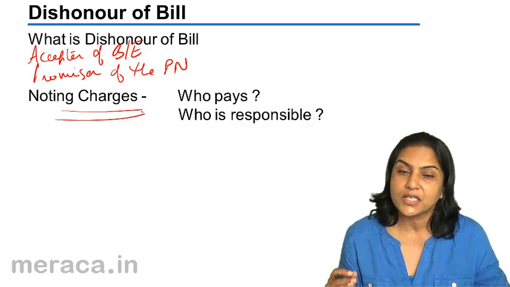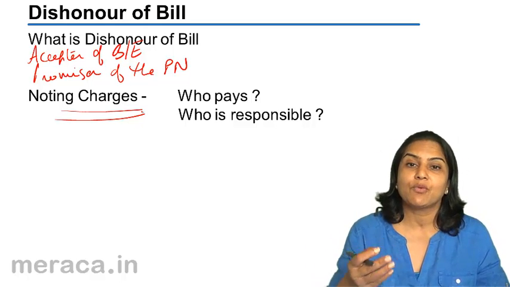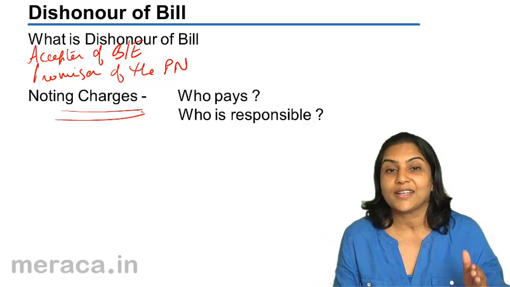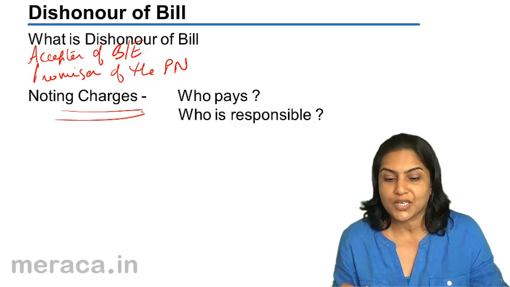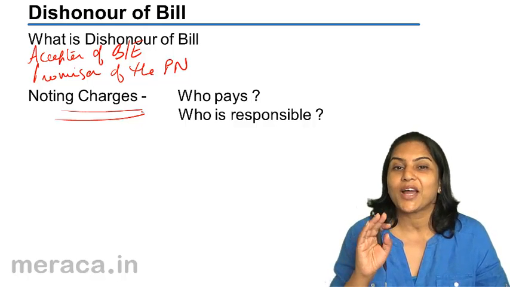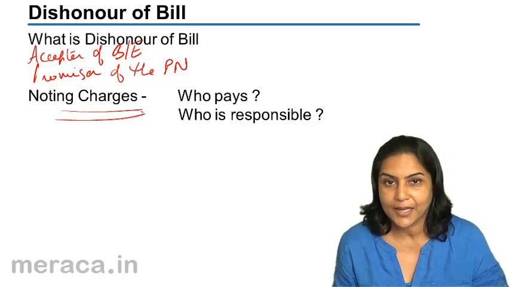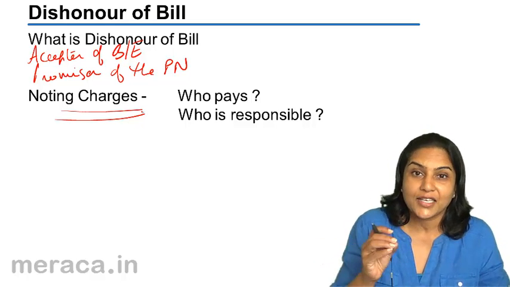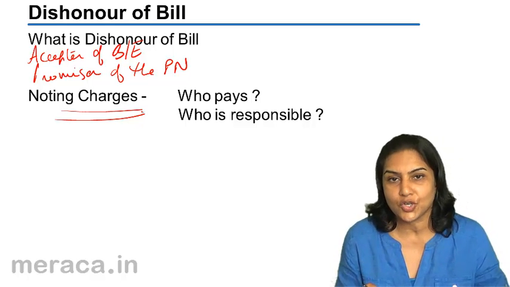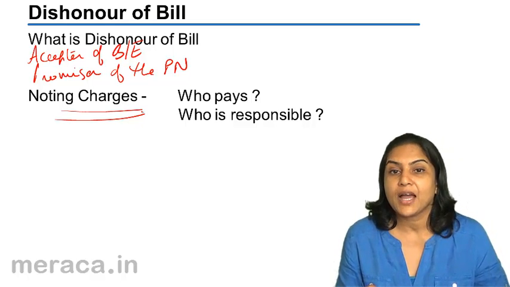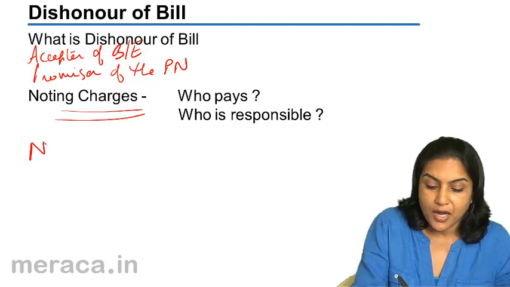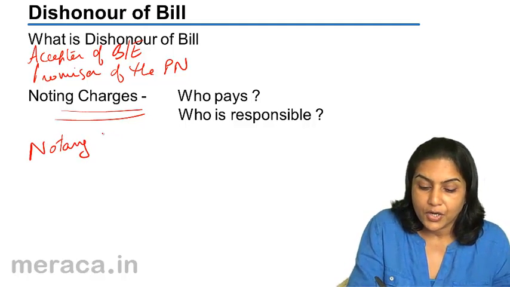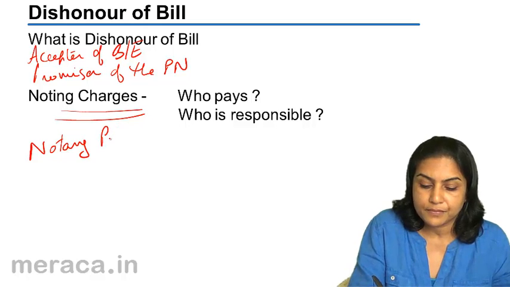But if Y is able to prove that the bill was never presented, or rather X is not able to prove that the bill was actually presented, it is possible that Y will not have any liability. So whenever there is dishonour, or whenever X suspects that there could be dishonour, he may approach a public official called the notary public.